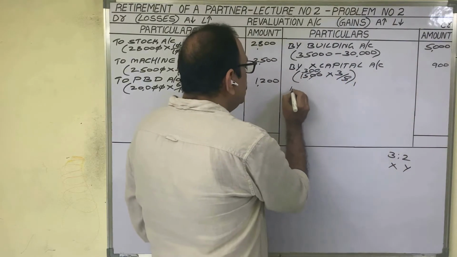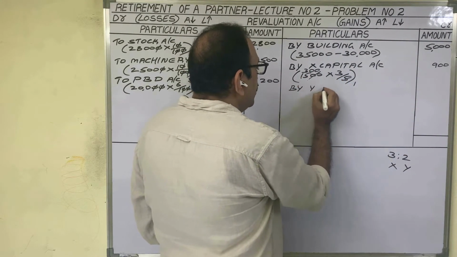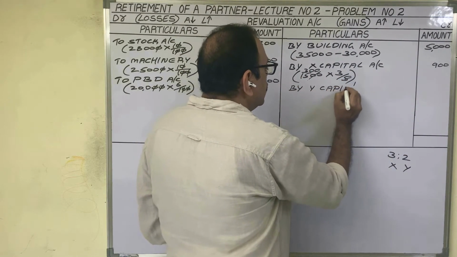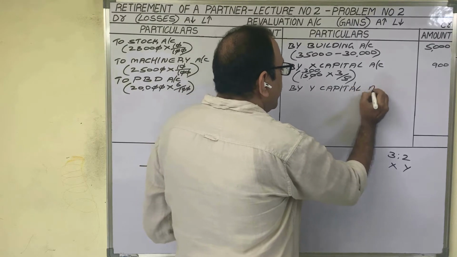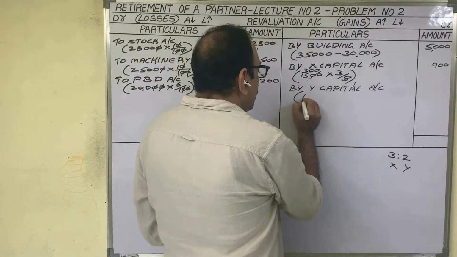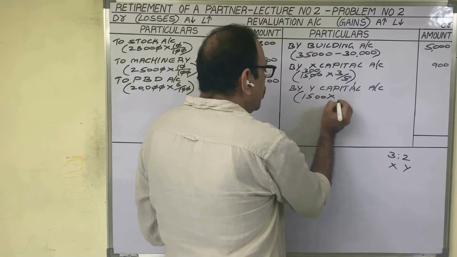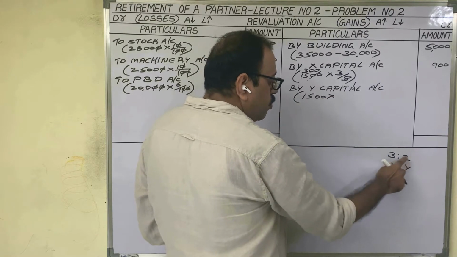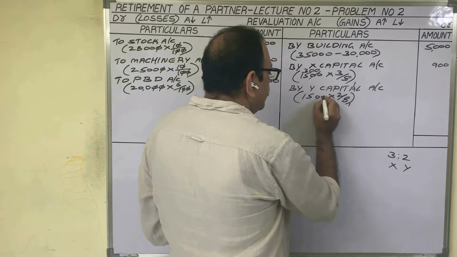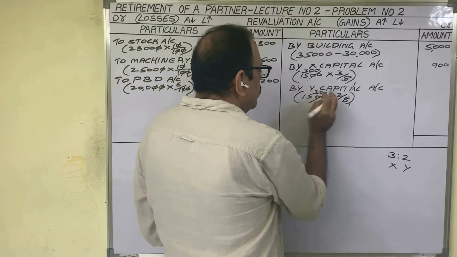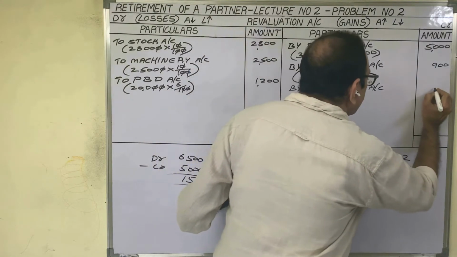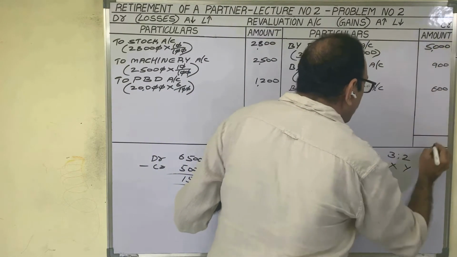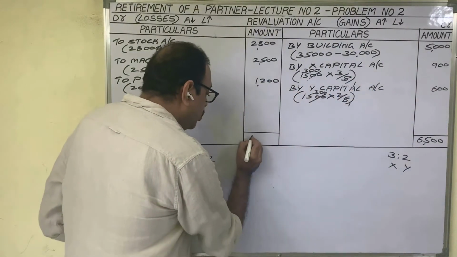In total loss, X has to bear 900 rupees. By Y capital account, loss 1,500 into Y's share, 2 by 5. 300 into 2, 600 rupees. Put the total on the debit side also.